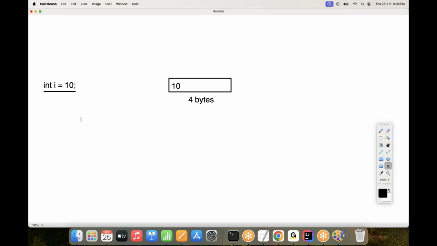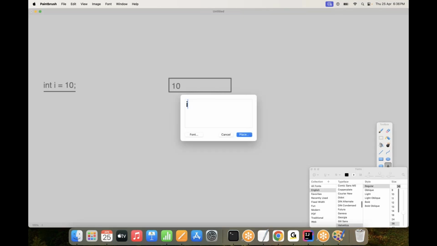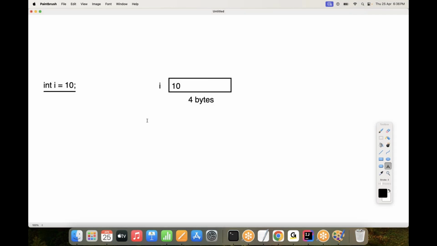Next, this entire memory location where the data 10 is stored is called a variable. A variable is a memory, not any other thing. A variable is a memory where data is stored. For this memory, I need to provide a name. That name is i. That is an identifier.